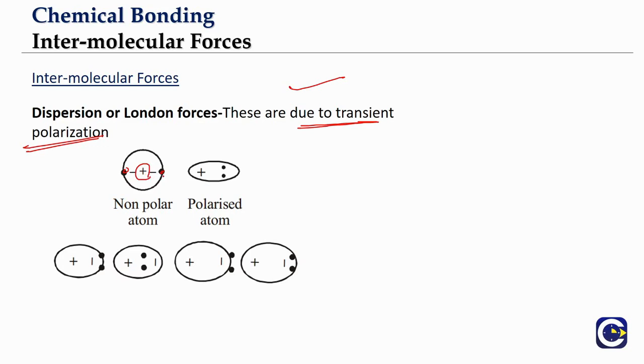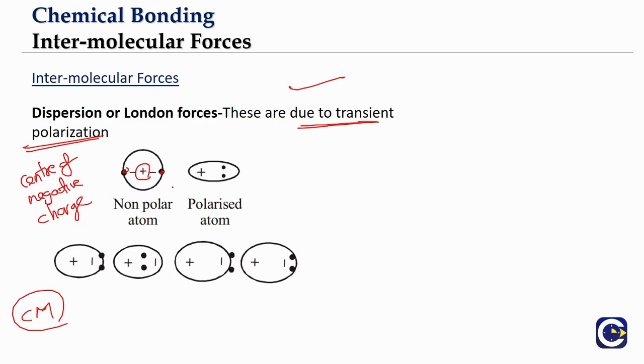Now if both these electrons are exactly on either side, then the center of the negative charge will coincide with the center of the positive charge, because the center of positive charge is the nucleus. It is like in physics, you talk about the idea of center of mass. Like that, the center of the negative charge will exactly coincide with the nucleus.